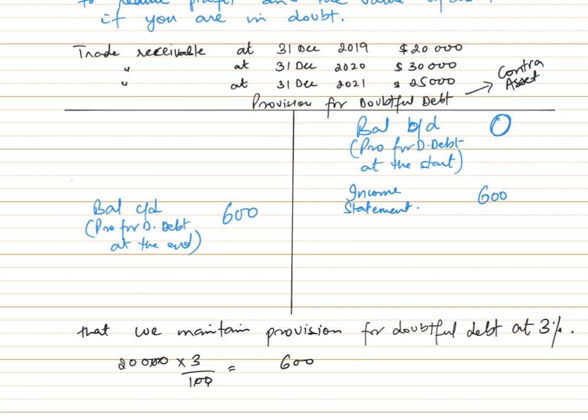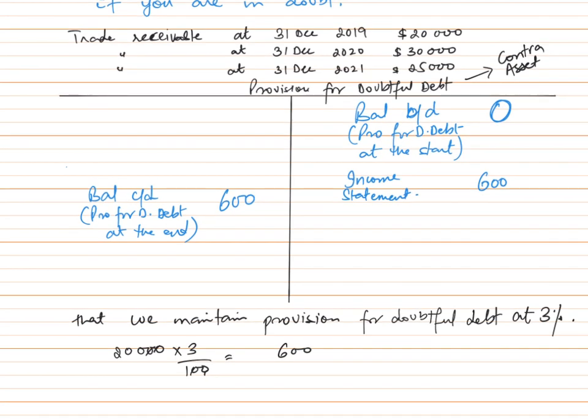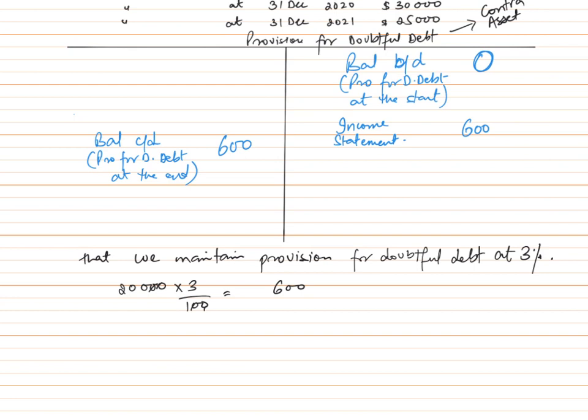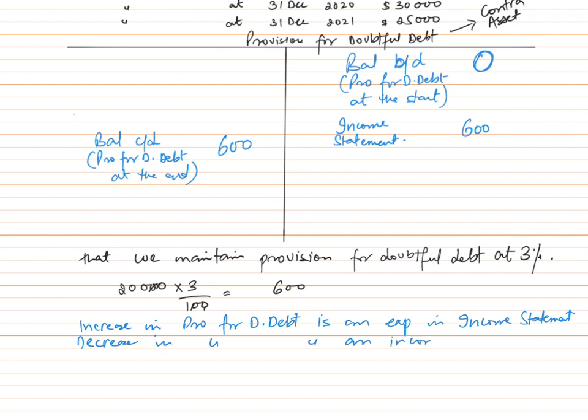Basically the rule is, if the provision for doubtful debt increases, you record that increase in provision for doubtful debt as an expense. Increase in provision for doubtful debt is an expense in income statement, whereas decrease in provision for doubtful debt is an income in income statement.